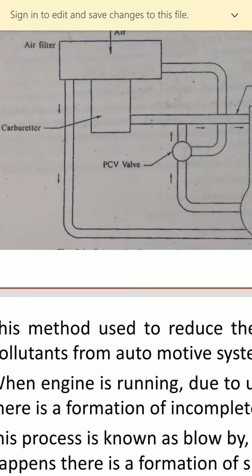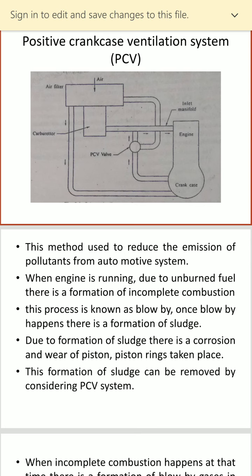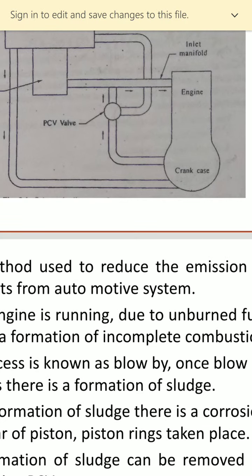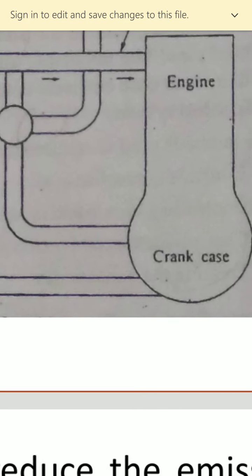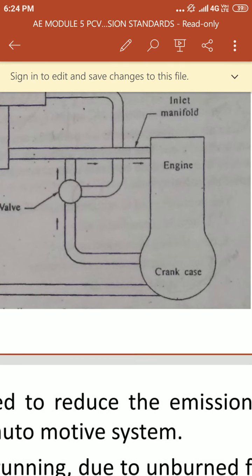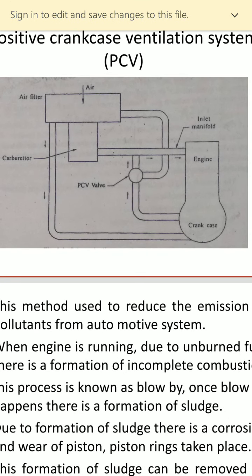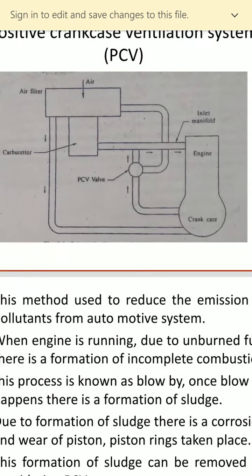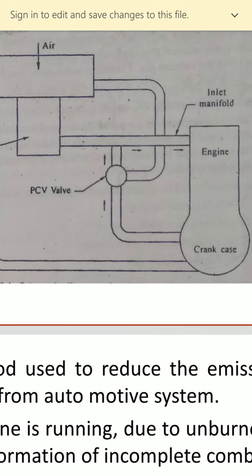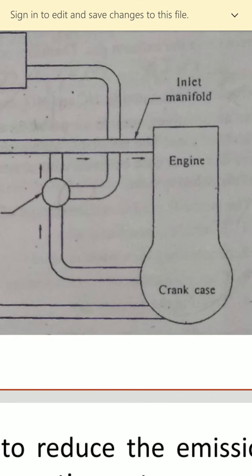Now, how does it work? Due to incomplete combustion, blow by gases are formed. Suppose this is the engine. Whenever incomplete combustion happens, blow by gases go inside the crankcase. At that time, air is sent from the air filter, entering through this valve into the inside of the crankcase. Now the fresh air enters the crankcase.